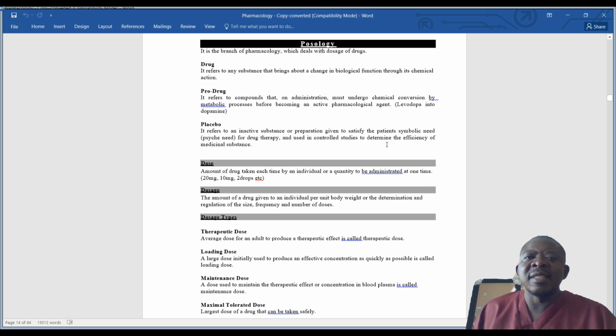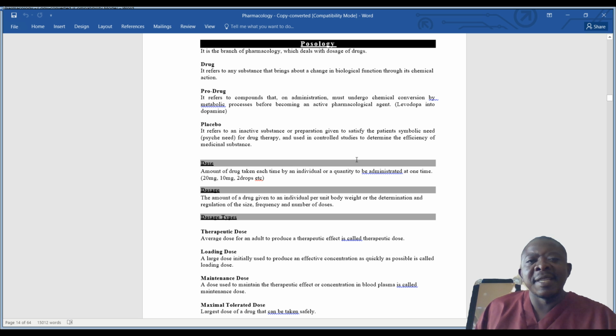Because there are instances where, because of certain psychological feeling, someone may feel they've been cured by the drug, because of the psychological attachment that has been publicized about the drug, so they may feel it's a drug which has worked. So we want to differentiate the efficiency of the drug's chemical action and the placebo, which is not bringing about a chemical action to provide cure.